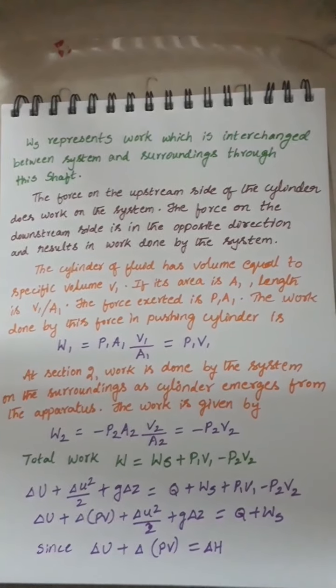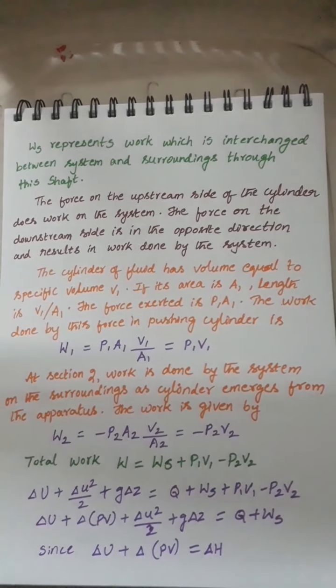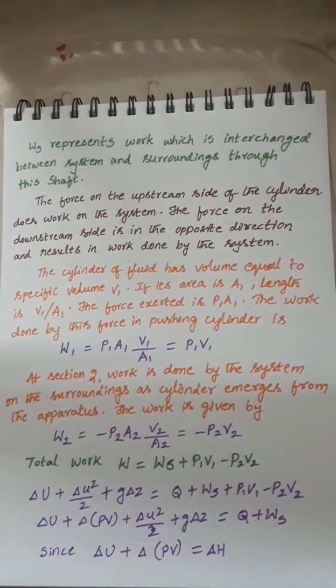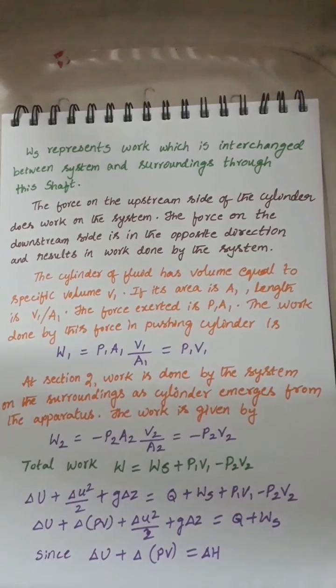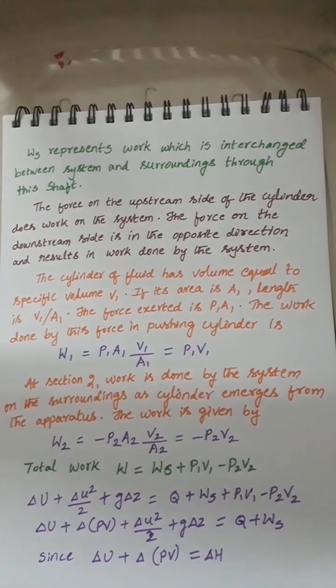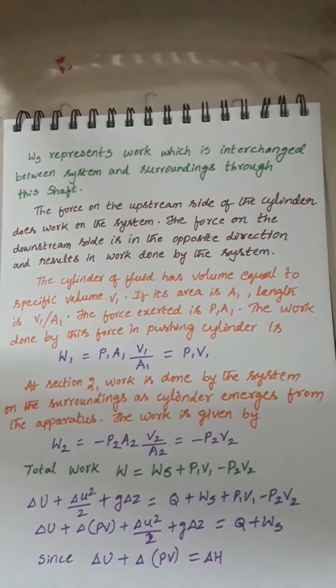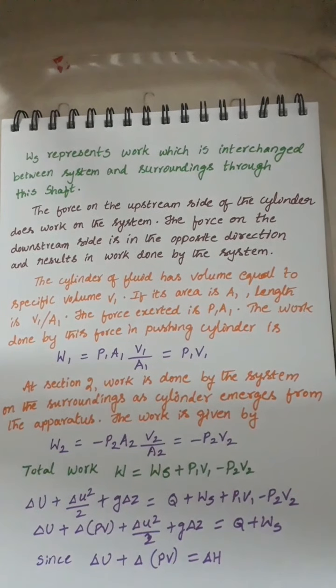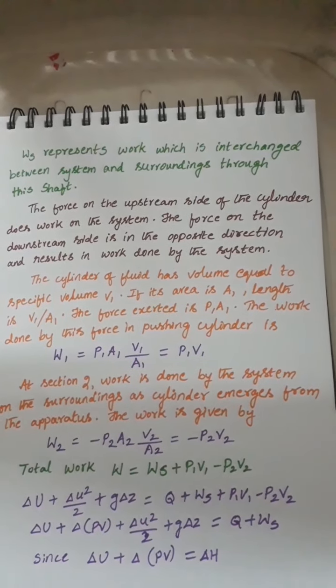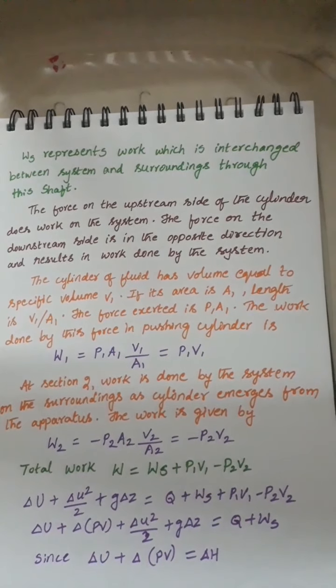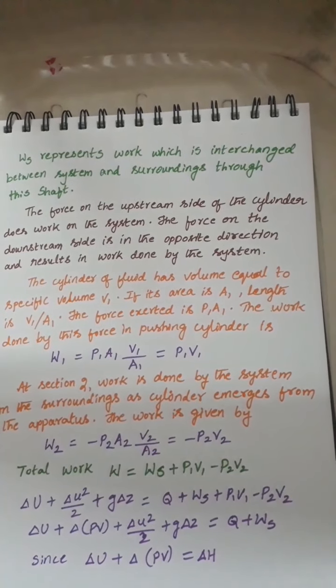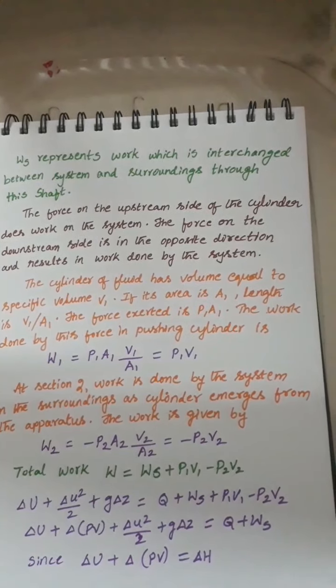Now we can write delta U, and the P1V1 minus P2V2 comes to this side, so it becomes P2V2 minus P1V1 plus delta u squared by 2 plus g delta Z. This P2V2 minus P1V1 we can write as delta of PV. So delta U plus delta of PV plus delta u squared by 2 plus g delta Z is equal to Q plus Ws.